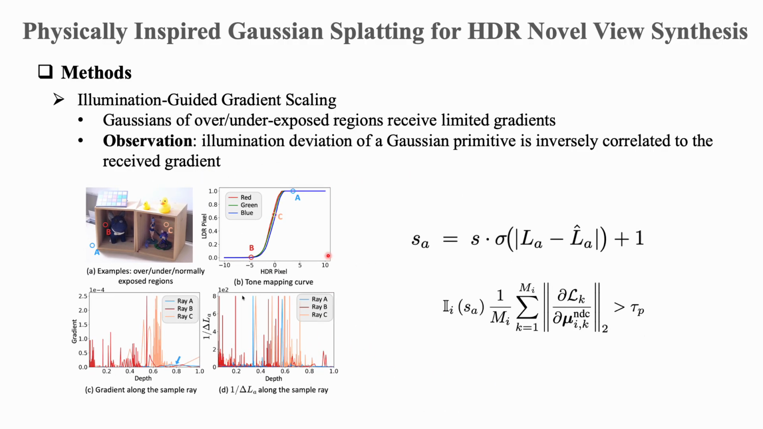Based on this observation, we proposed the illumination-guided gradient scaling strategy. The idea is to adaptively rescale the gradient of each Gaussian according to its illumination deviation. If a Gaussian lies in a very difficult illumination condition, its gradient is amplified, so it has a better chance to be updated or densified. This strategy helps to recover details in challenging HDR regions, especially in highlights or shadows, where the standard optimization may fail due to insufficient gradients.